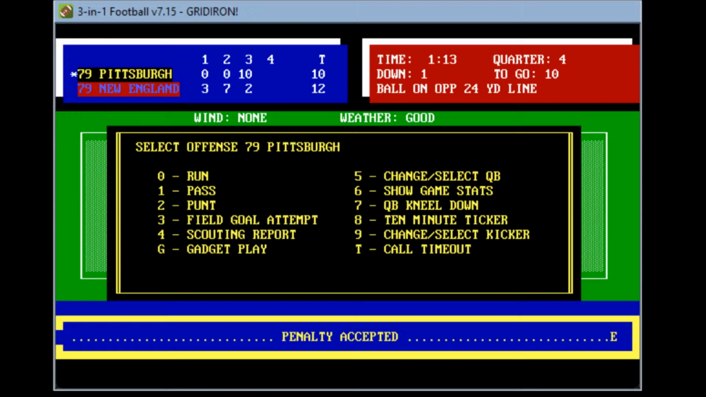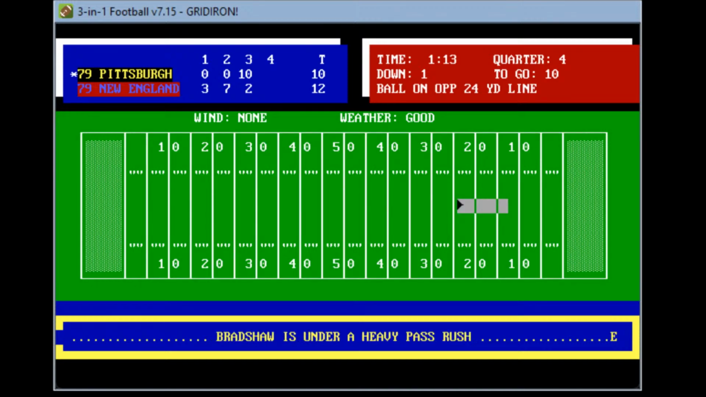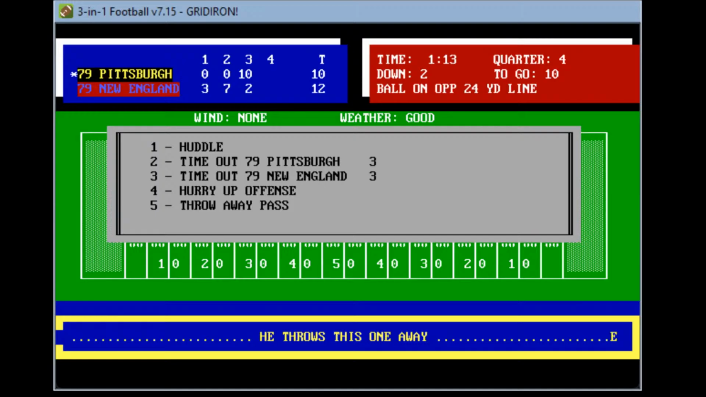1:13 remaining. Let's go ahead and hit a pass, a sideline pass, hopefully to stop this clock. Bradshaw's looking, heavy rush, finds Stallworth downfield, fires. This time he throws one away. 2nd and 10, 1:13 remaining. Matt Bahr is loosening up on the sidelines to win it for Pittsburgh here.